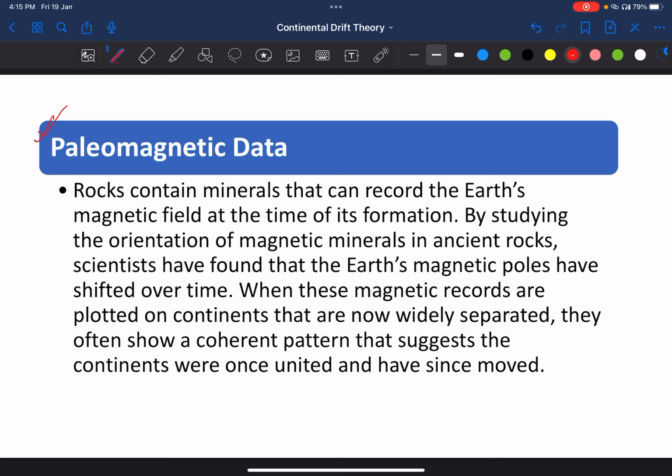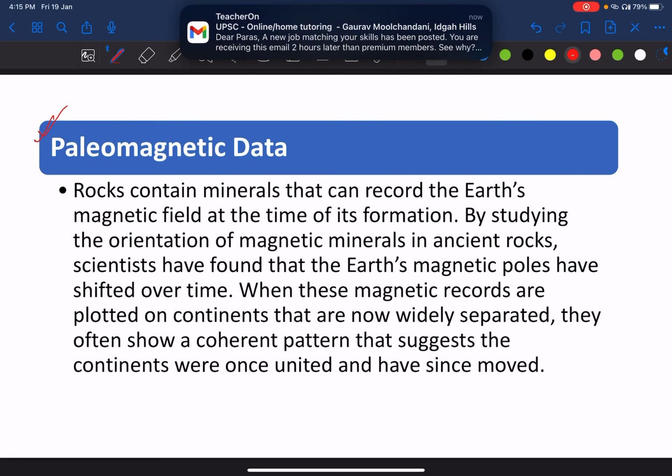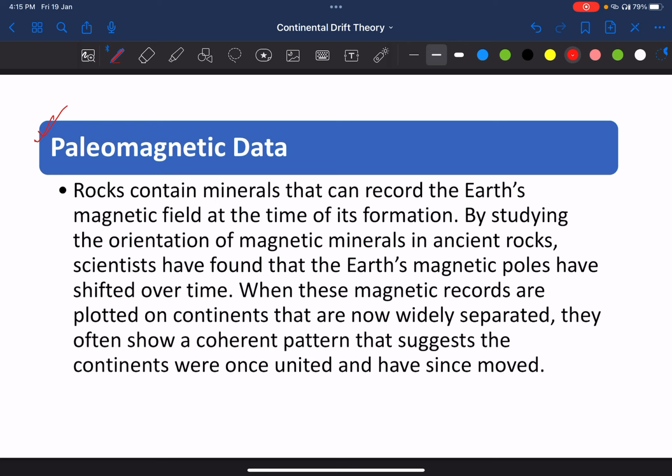By studying the orientation of magnetic minerals in ancient rocks, scientists have found Earth's magnetic pole have shifted over time. When these magnetic records are plotted on continents that are now widely separated, they show a coherent pattern.